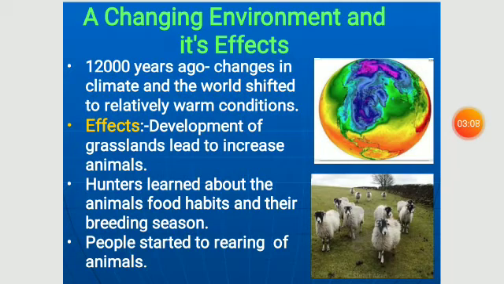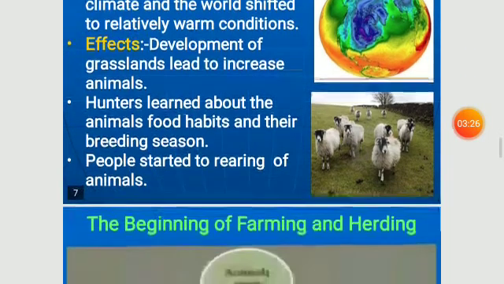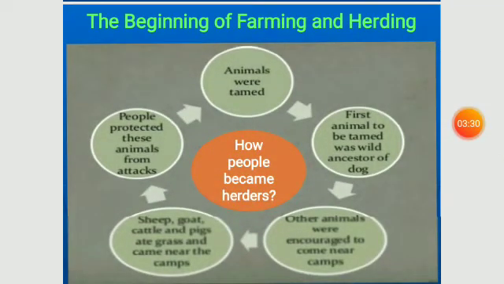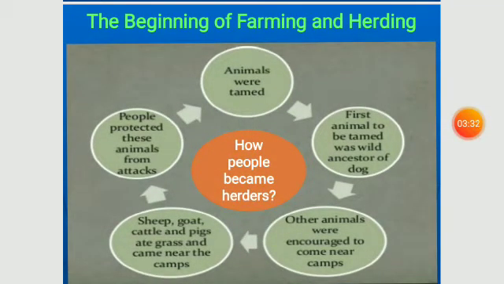Hunters learned about the animals' food habits and their seasons while hunting them, and the people started to think about rearing these animals. So the next topic is the beginning of farming and herding.